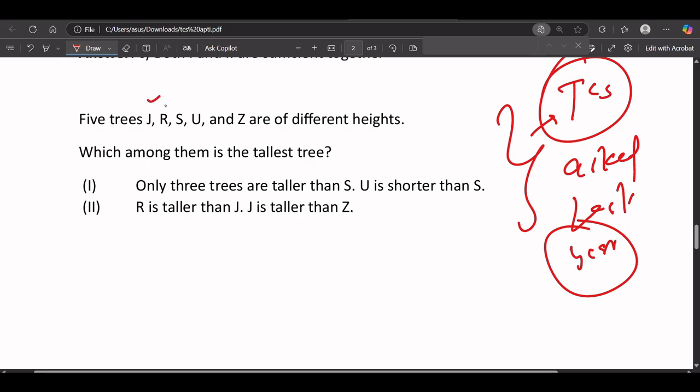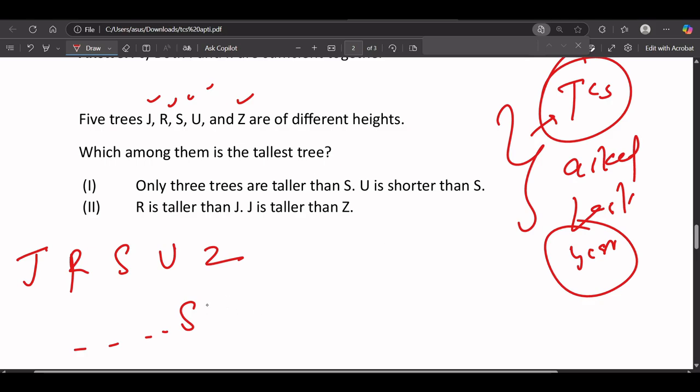Five trees J, R, S, U, and G are of different heights. Which among them is the tallest tree? Only three trees are taller than S. U is shorter than S. R is taller than J. J is taller than G. Okay. They are saying there are a total of five trees, so we already know they are J, R, S, U, and G. They are saying only three trees are taller than S. So maybe there are three trees which are taller than S. Okay, we will put them here.